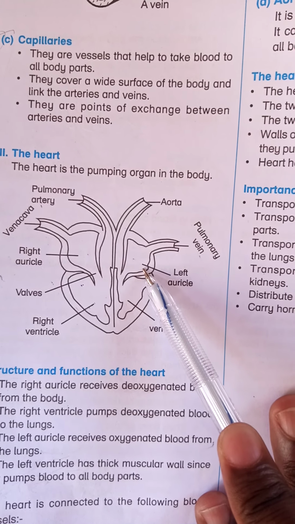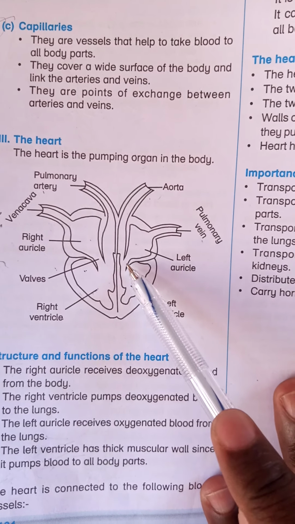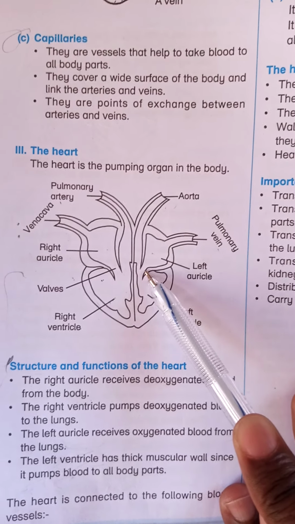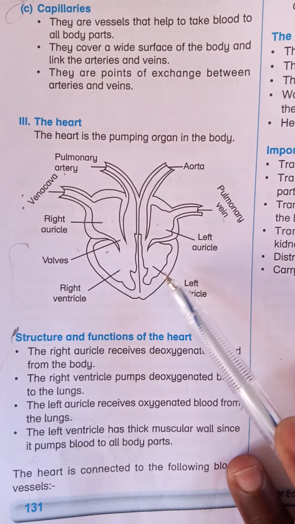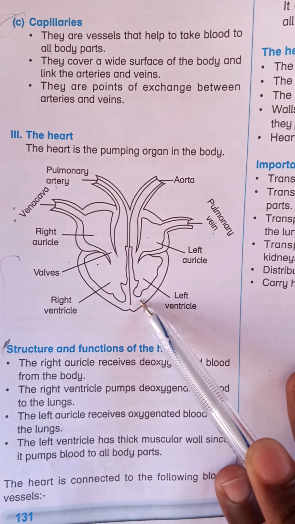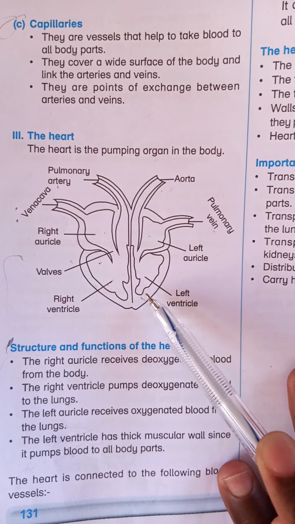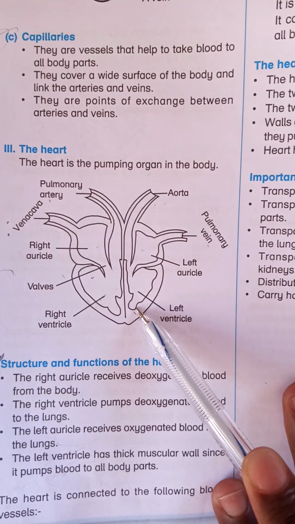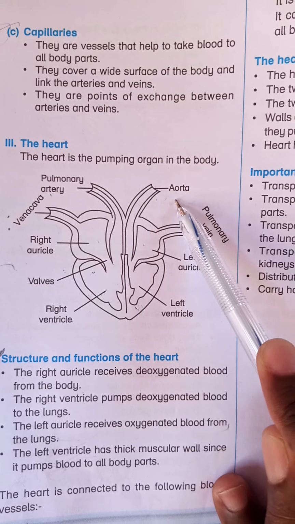The left auricle is connected to the left ventricle, again through the valve, which also prevents the backflow of blood. The blood enters the left ventricle. The left ventricle is the most muscular chamber of the heart, and this is because the left ventricle pumps blood to all parts of the body through the main artery known as the aorta.